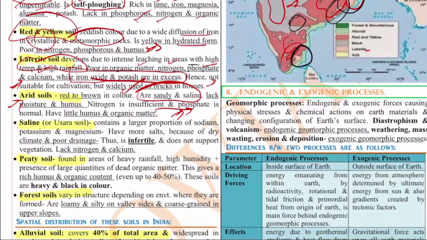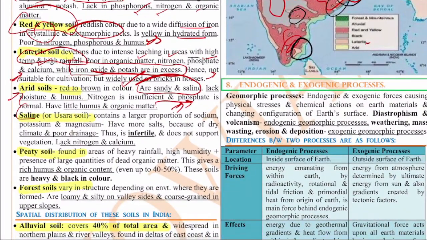Next is the saline soil. The saline soil contains a large proportion of sodium, potassium and magnesium. It has more salts because of the dry climate and poor drainage. Thus it is infertile and does not support vegetation. It lacks nitrogen and calcium. That is about the saline soil. Generally you will find this saline soil in the coastal areas.